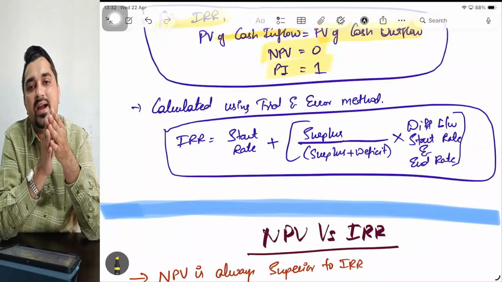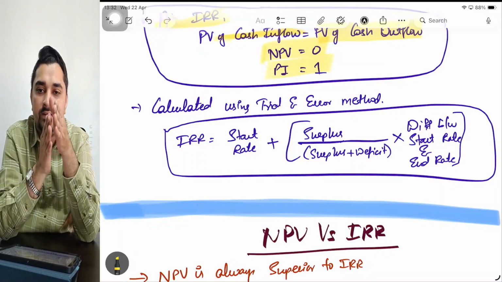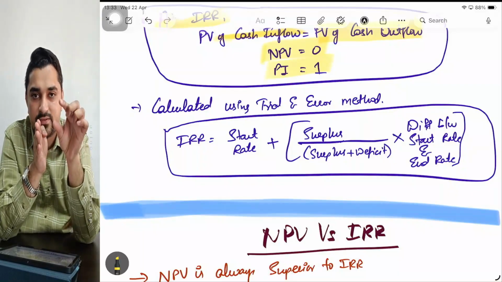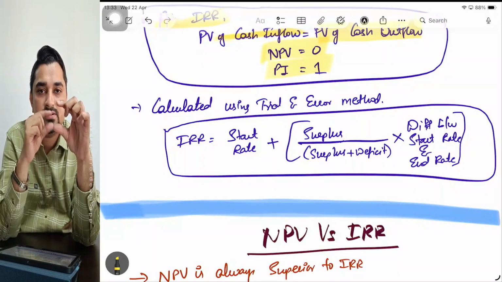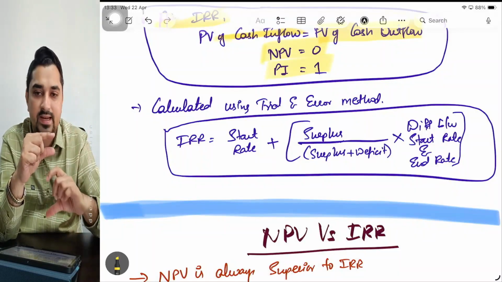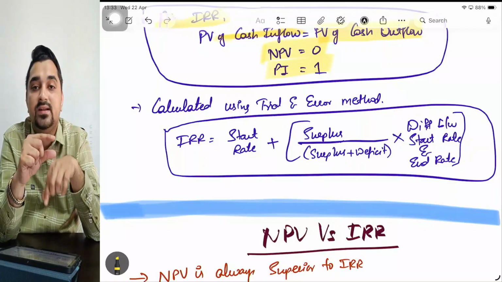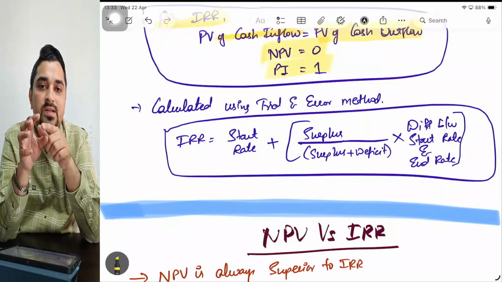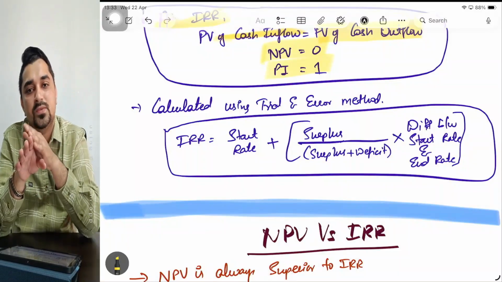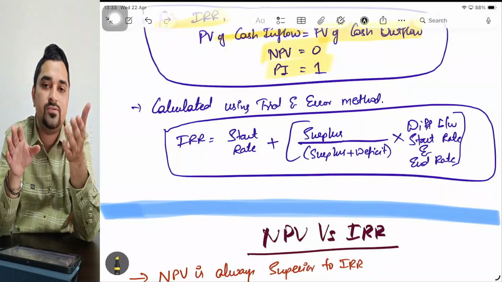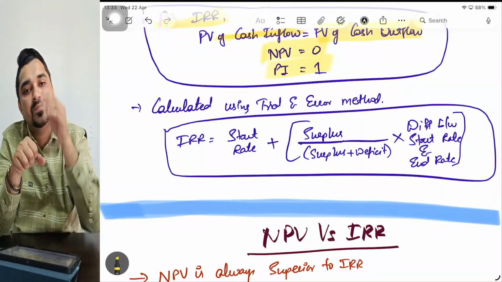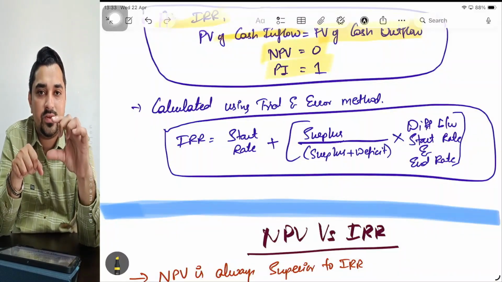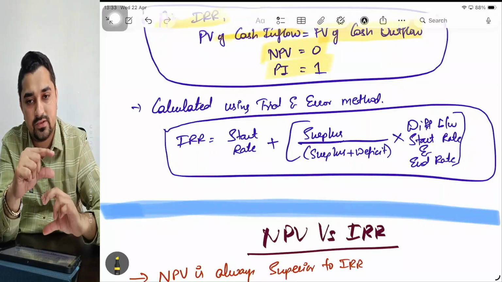Next I'll assume some rate, for example 15%. For 15%, again I will discount all the cash flows, and then present value of cash inflows minus present value of cash outflows, I'll get one more NPV. Assume again at this percentage NPV is positive. Again, if NPV is positive, it means my project is earning more than 15%. Now I'll go to the next rate, say 18%. For 18%, I'll discount all the cash flows, then again do present value of cash inflow minus present value of cash outflow.